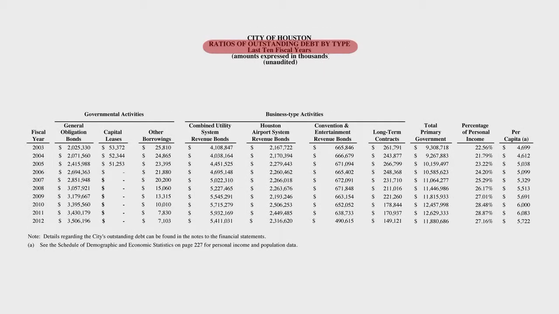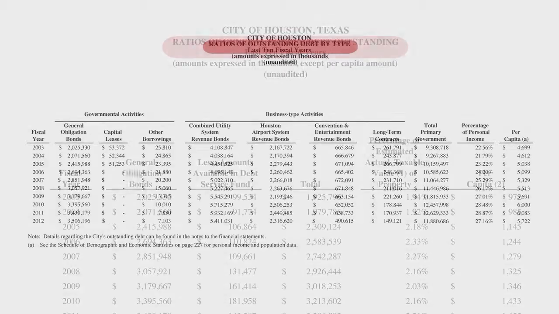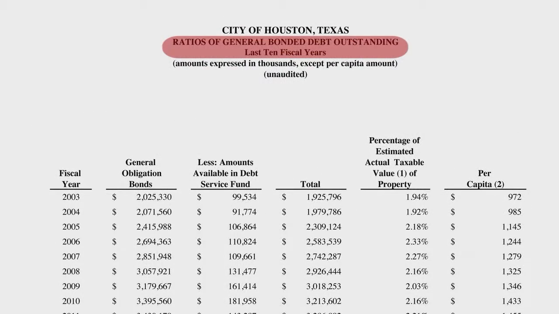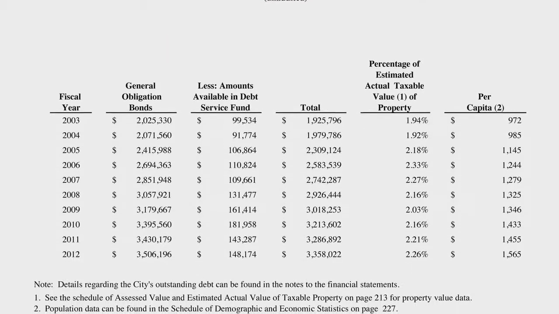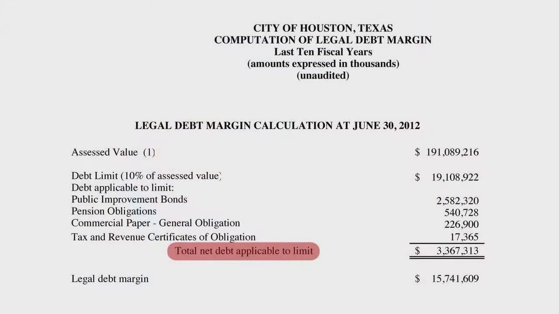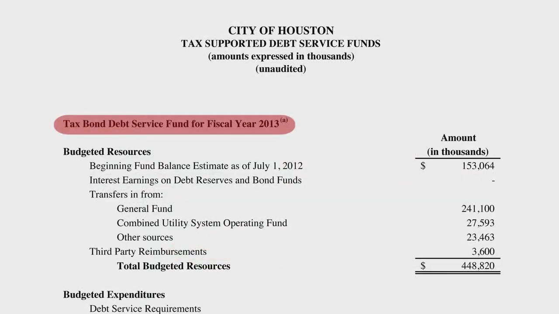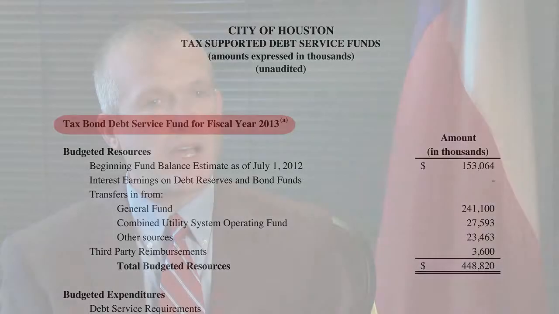Also, it has information about various types of debt that the government has outstanding, as well as a lot of good information about any bonded indebtedness that they have, so bonds outstanding. The statistical section also has good information about the government's debt capacity, as well as the entity's debt service funds, which will show the reader what resources the government has set aside to make debt service payments.